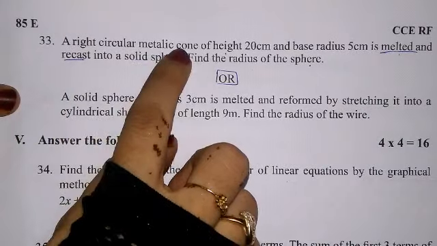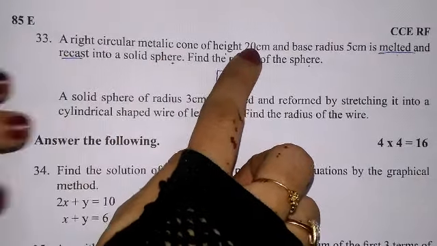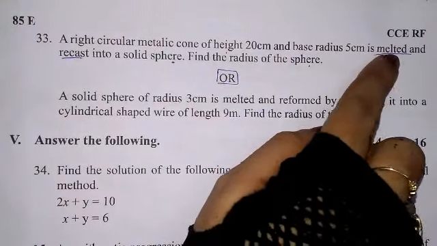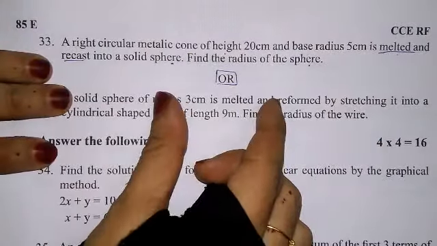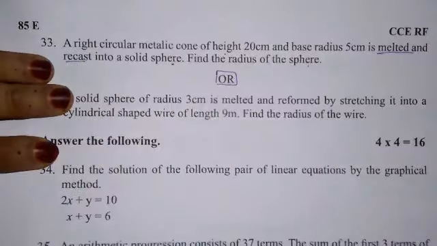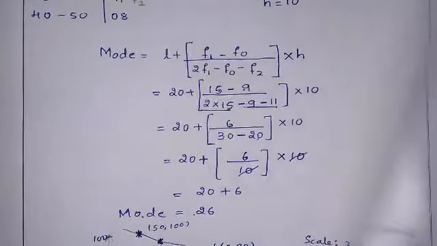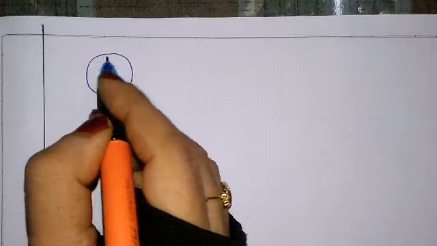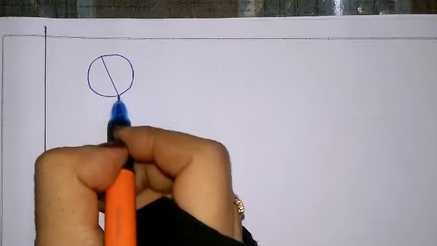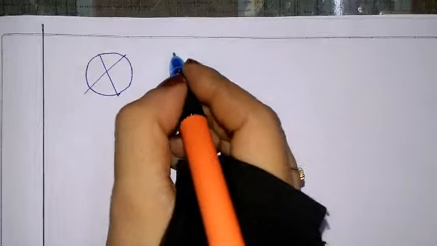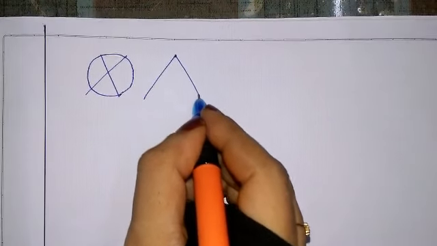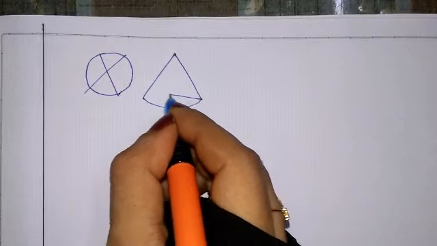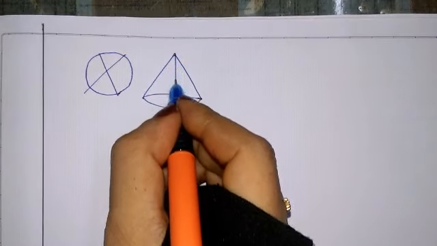Here right circular metallic cone of height 20 centimeter and base radius 5 centimeter is melted. Metallic cone is melted and recast into sphere. So like this type of problem comes, at that time volume will be same. What is here given? One sphere they have told. Let me draw the sphere.